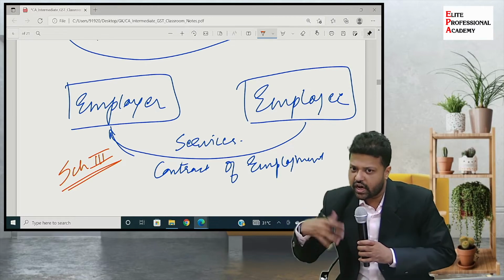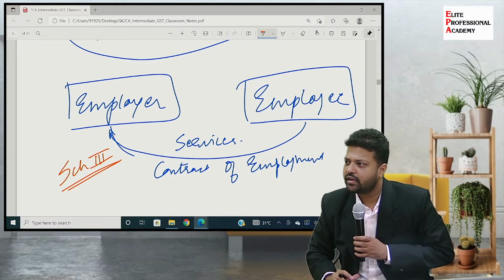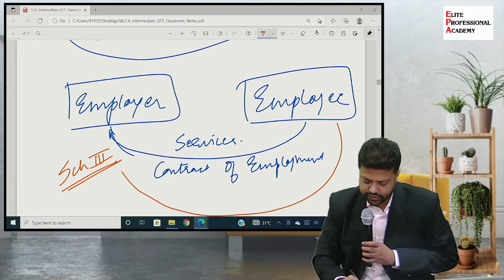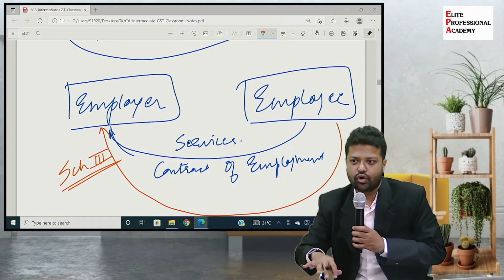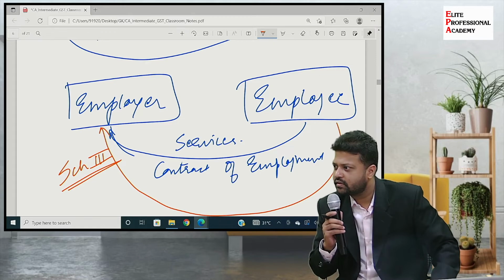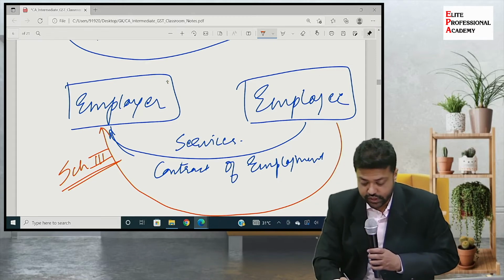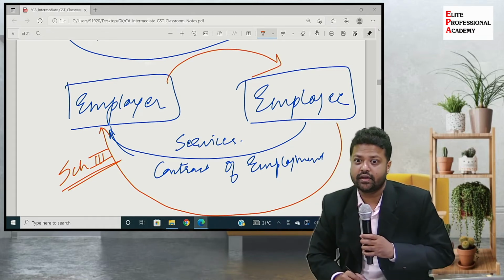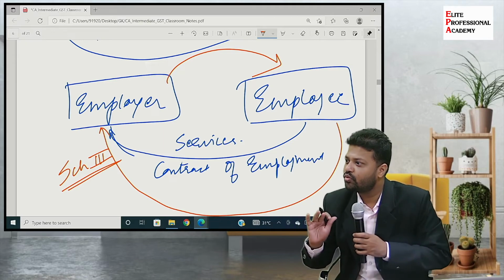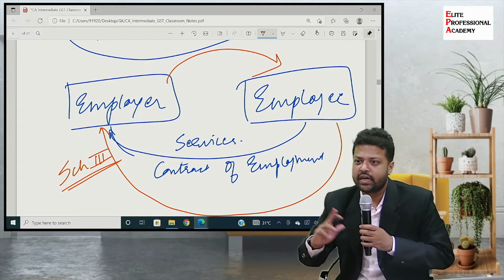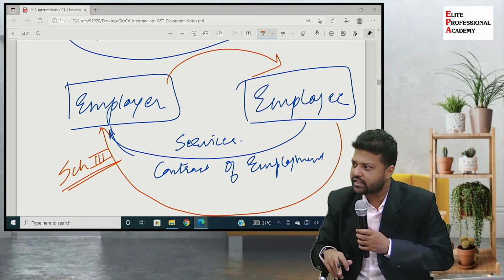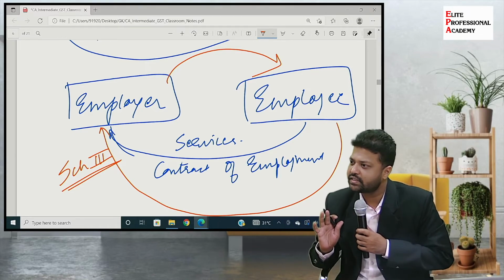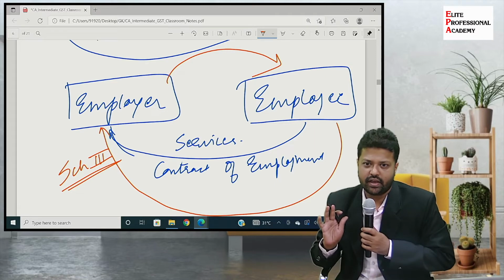So anything other than that, means any service which is given by employee to employer not in the course of the employment contract, or any services given by employer to employee, anyhow is a transaction between related persons, even if it is without consideration it will be treated as supply. Clear?